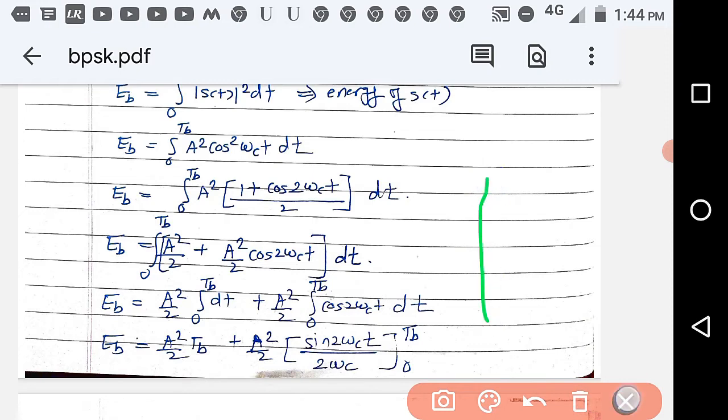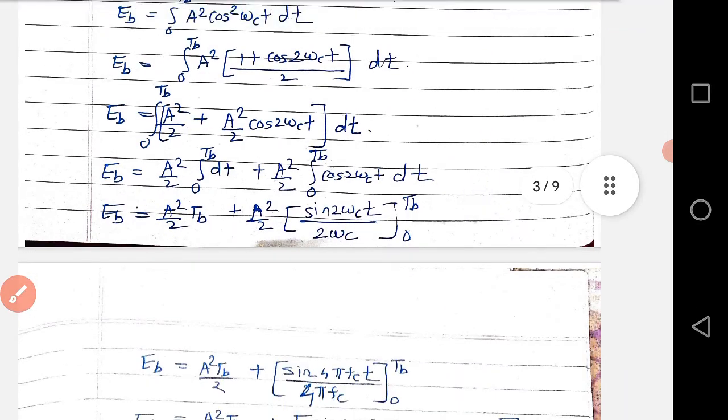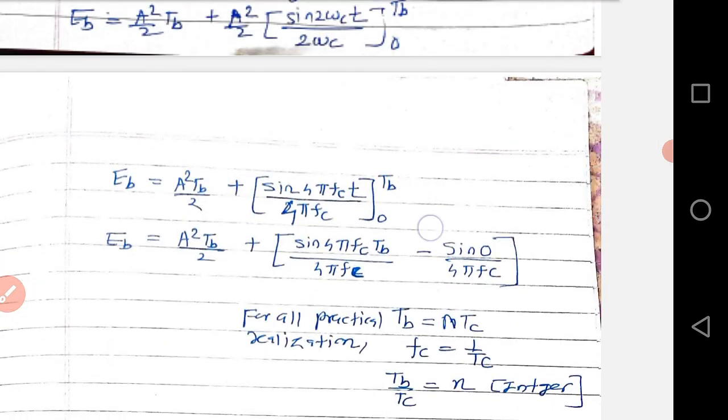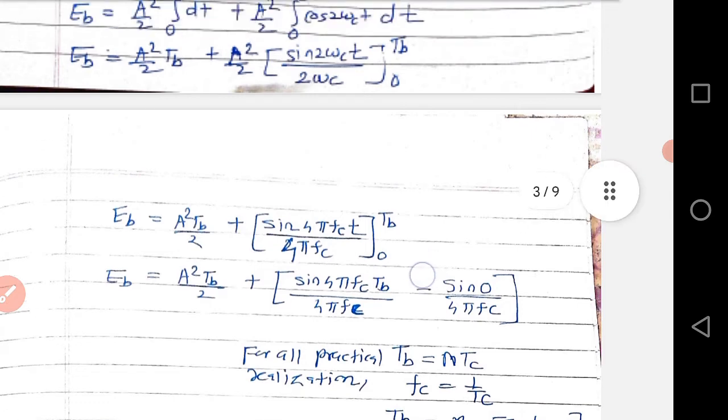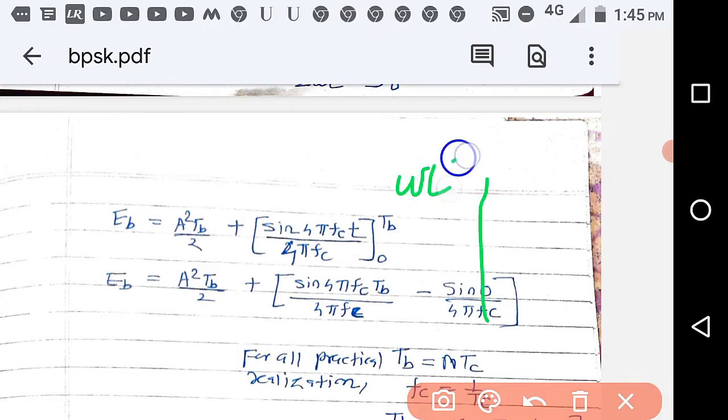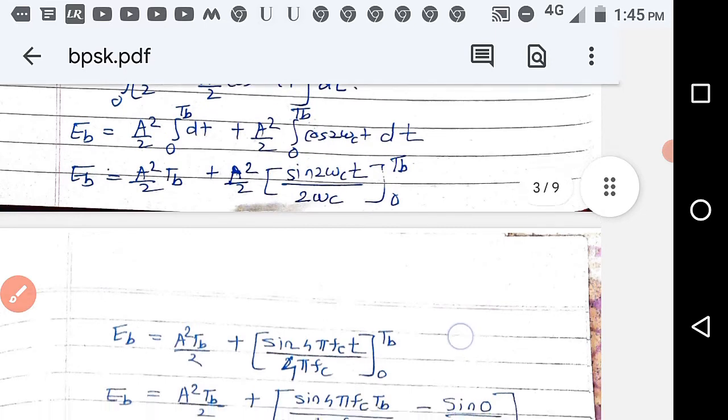Now the integration of cos 2 omega_c t is sin 2 omega_c t divided by 2 omega_c. Then the limits are 0 to Tb. So Eb is equal to A squared Tb by 2 plus sine. Instead of omega_c we are writing 2 pi fc, so that becomes sin 4 pi fc t divided by 2 omega_c, that is 4 pi fc.